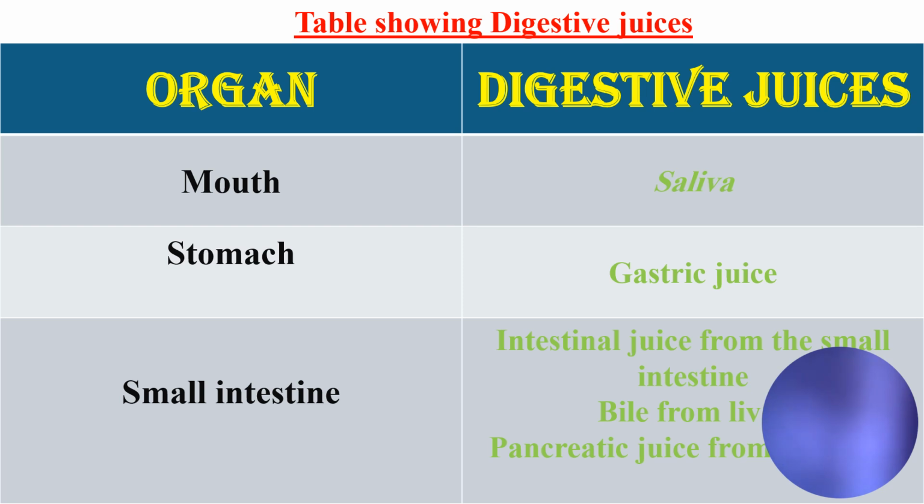Okay, the small intestine is the organ where most of the digestion occurs, and it is the organ where the food or the nutrients are absorbed and pass to the blood. So it is at the level of the small intestine that digestion ends. It starts in the mouth and it ends in the small intestine, and the food passes to blood at the level of the small intestine.